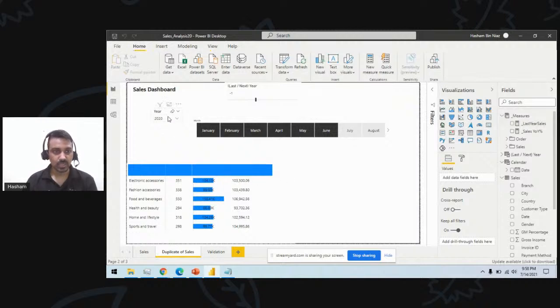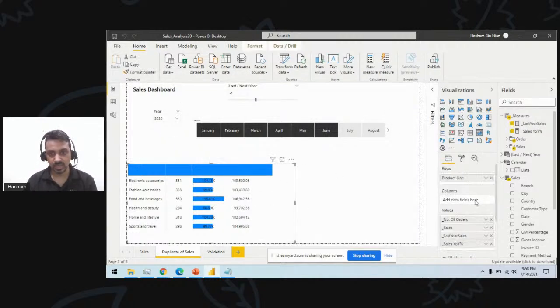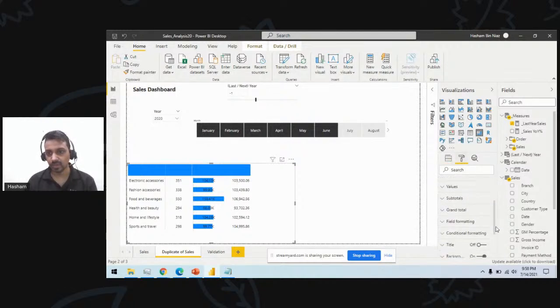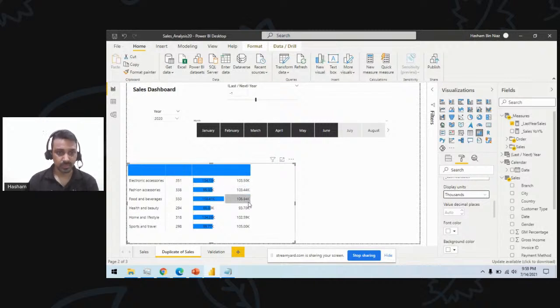So this is 2020, and I have placed this measure here in my chart. And then if I go into the field formatting, also have this display units as thousands. So I have some similarity between those two.